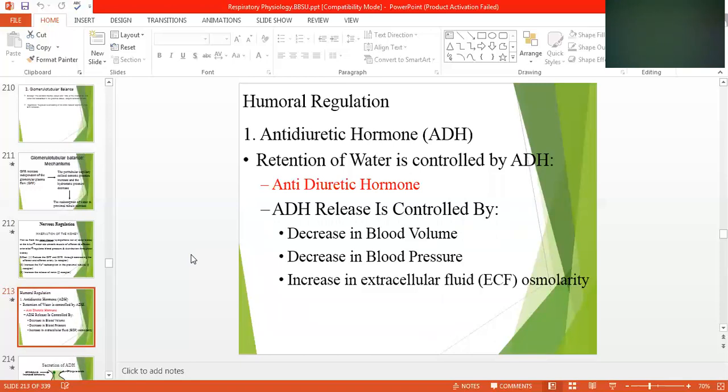Hormonal regulation is also there. Antidiuretic hormone, ADH, as we have discussed previously, retention of water is controlled by ADH. Antidiuretic hormone release is controlled by a decrease in the blood pressure, an increase in the extracellular fluid osmolality. These phenomena are controlled by ADH, antidiuretic hormone.